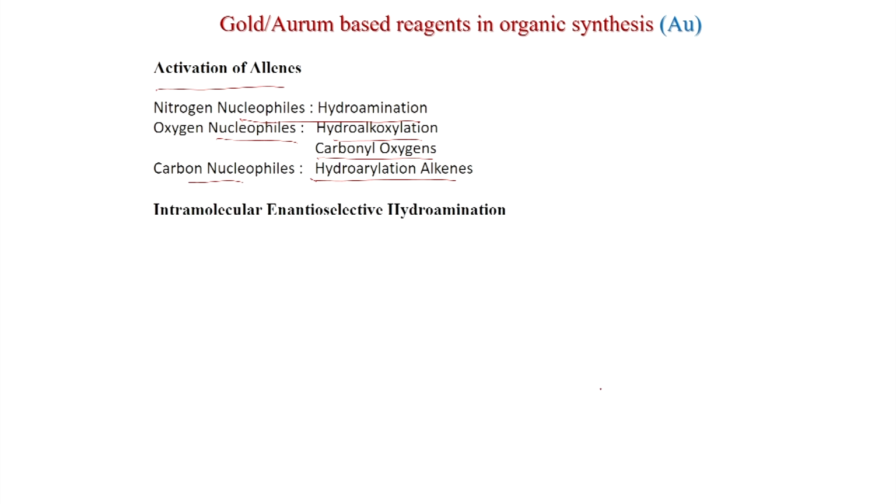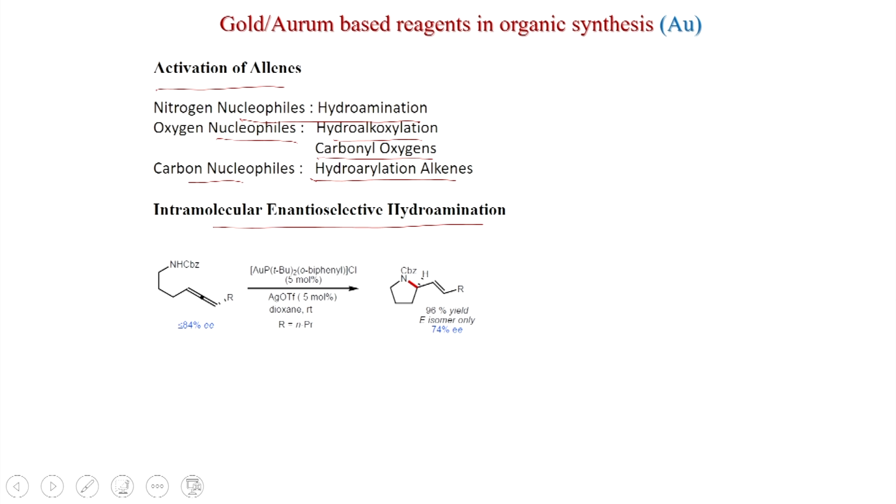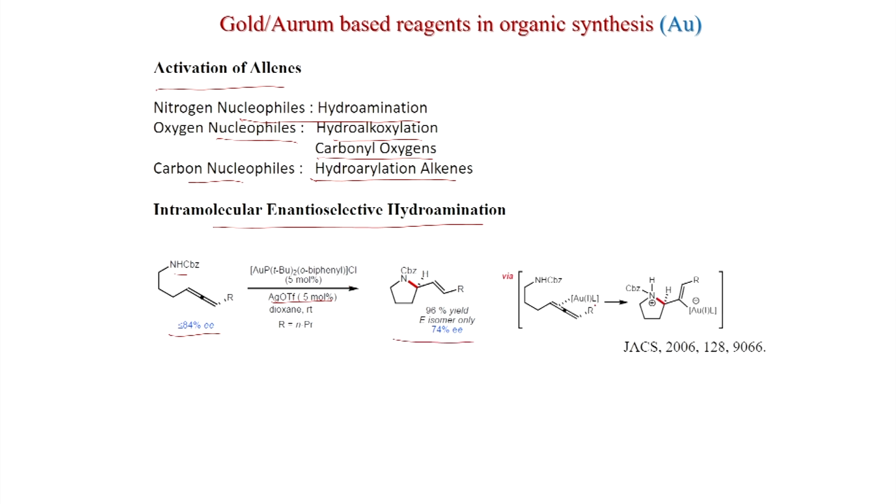Now, we will discuss activation of allenes: nitrogen nucleophiles, hydroamination; oxygen nucleophiles, hydroalkoxylation; carbonyl oxygen; carbonucleophiles, hydroarylation of alkenes; intramolecular enantioselective hydroamination. So, this is a chiral allene with this gold catalyst, silver triflate, you get this product in 74% ee. This is the mechanism.